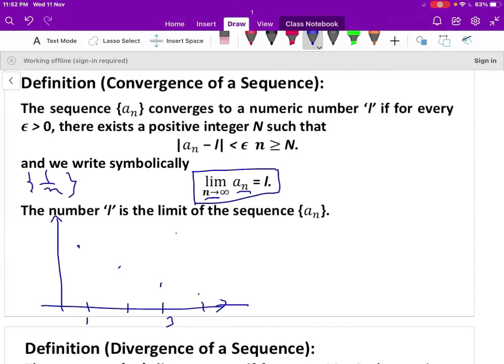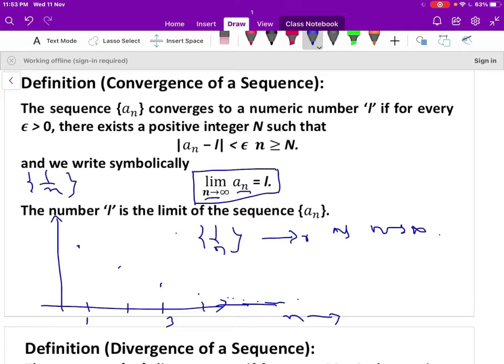When n is 5, that is 1 by 5, so less than 0.25. When n tends to infinity, the sequence approaches 0. Therefore 0 is the limit of the sequence. We can conclude that the sequence a_n is a convergent sequence and it converges to 0 as n tends to infinity.